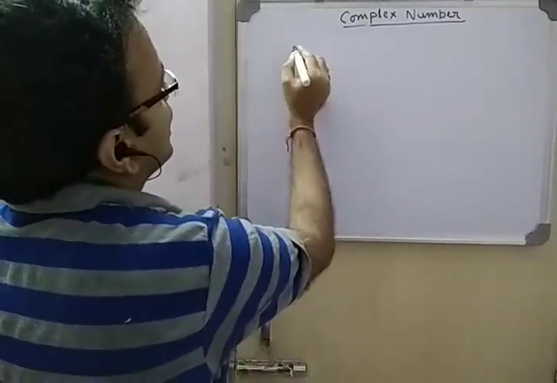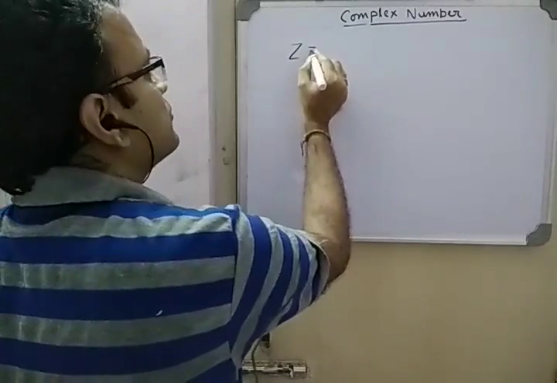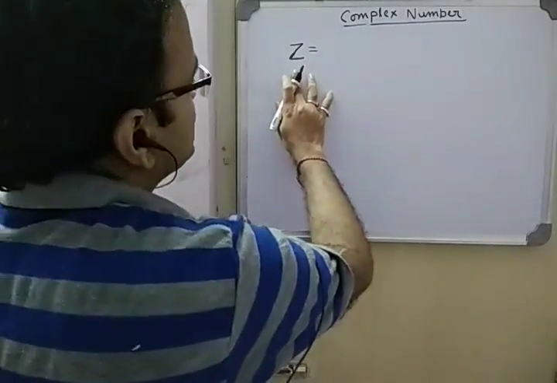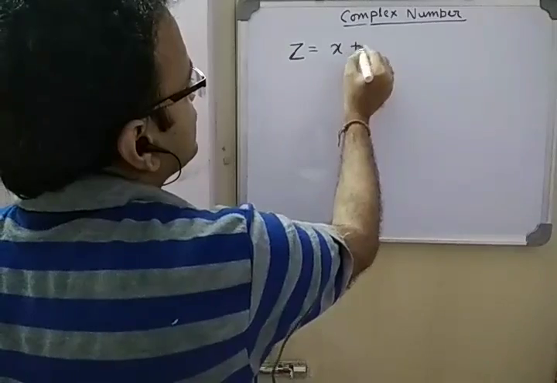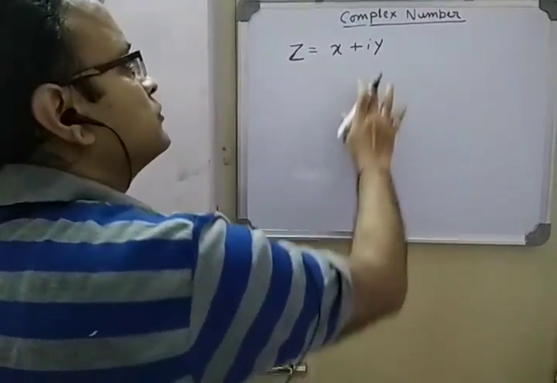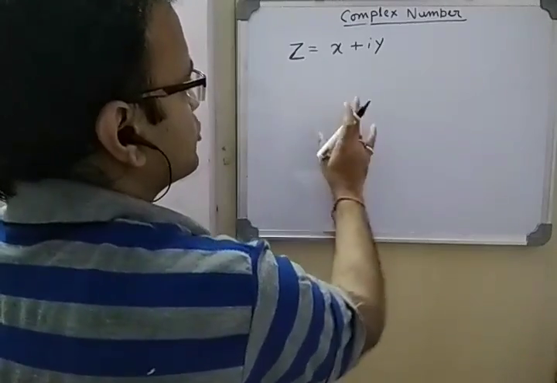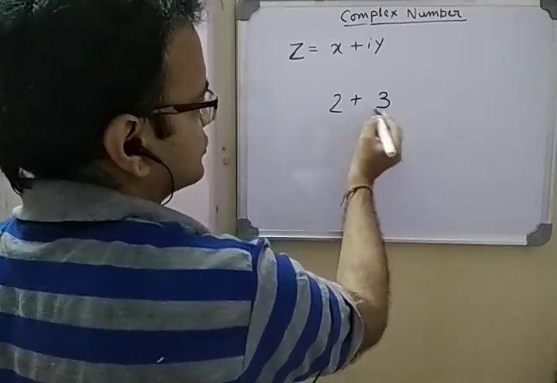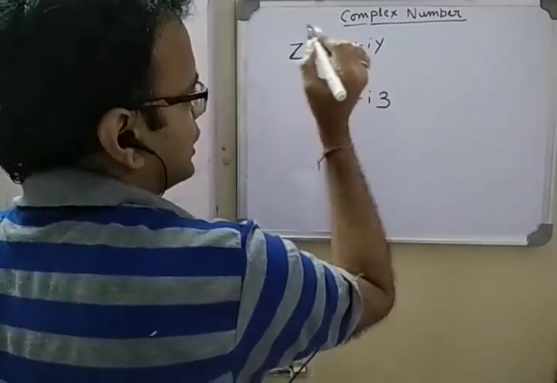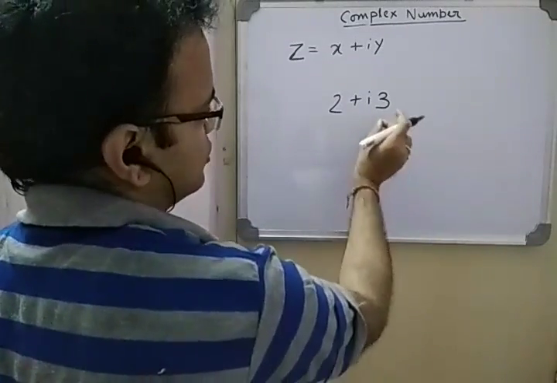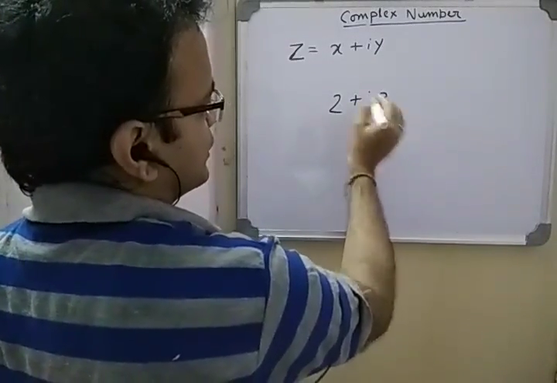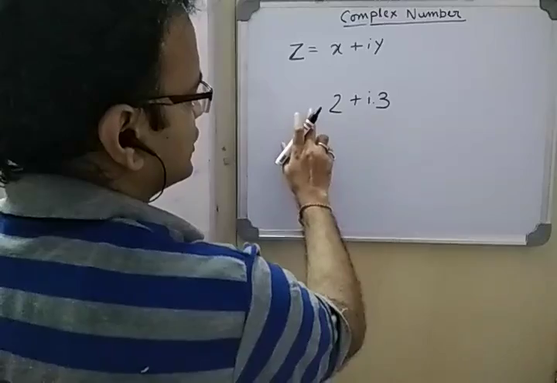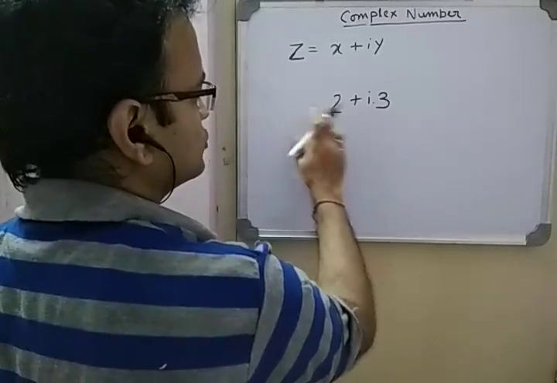Now how can this be represented? A complex number is normally denoted by z. Suppose you have 2 plus 3, but if any of these has a component multiplied by i, then it becomes either 2 plus 3i or, if i is multiplied with 2, then 3 plus 2i.